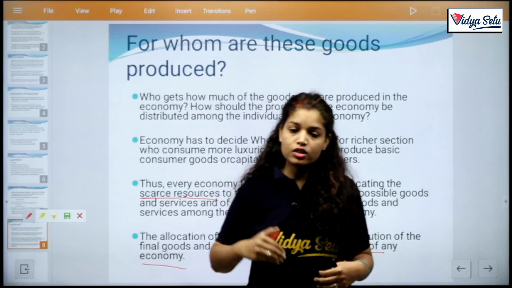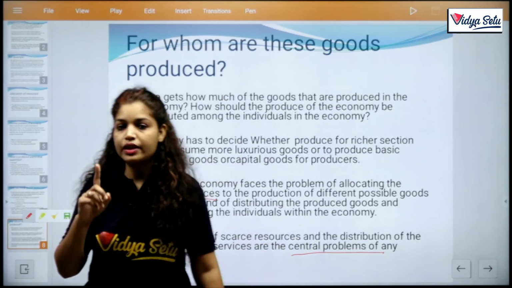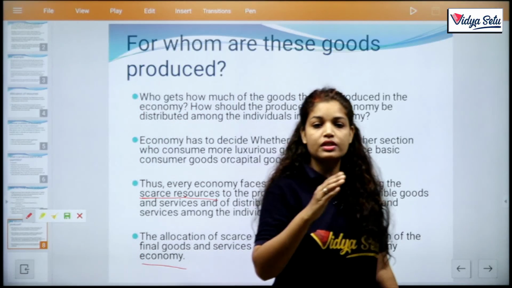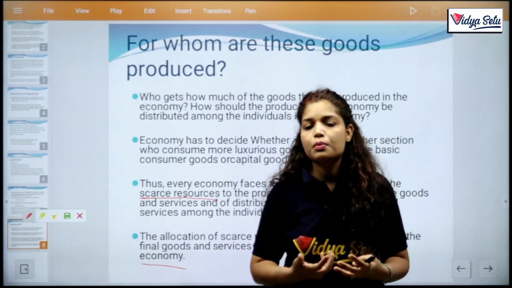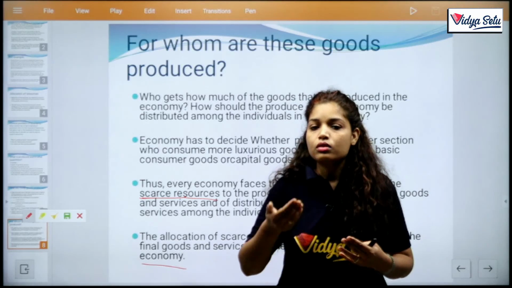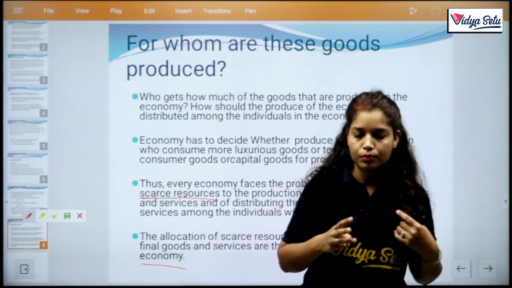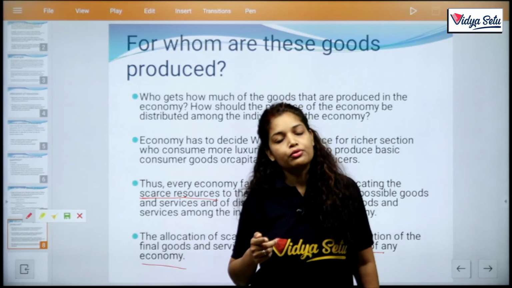Next, we discuss why these problems arise. First of all, we have limited resources, and second, the limited resources have multiple options to spend, or alternative uses are possible. Clear? Now what is the central problem of economics? There are three problems: what to produce, in what quantity, how to produce, and for whom to produce.